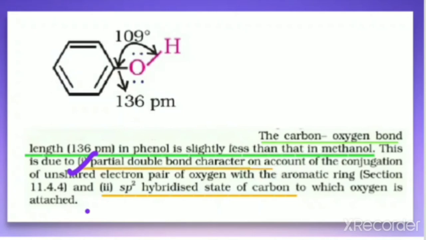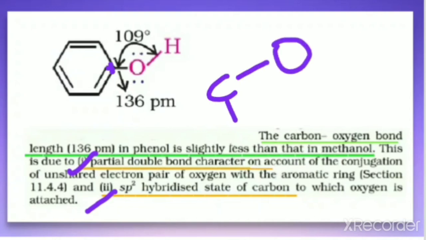Here it is written as conjugation of unshared electrons, which is nothing but resonance. The second point is the sp2 hybridized state of the carbon atom in the case of phenol. We are talking about the CO bond: in phenol this carbon atom is sp2 hybridized, but in methanol the carbon atom of the CO bond is sp3 hybridized. That is also one of the reasons.